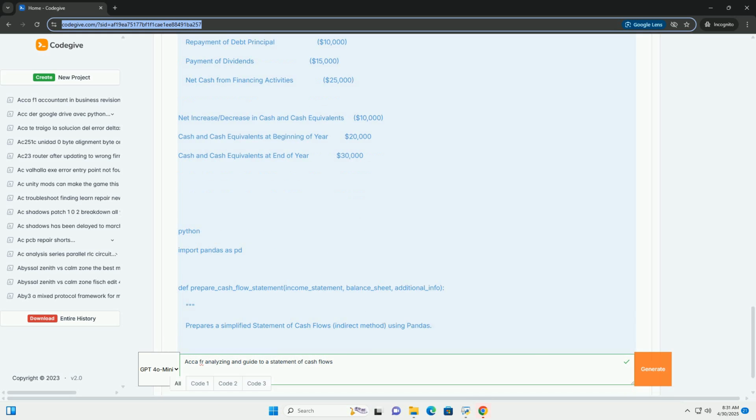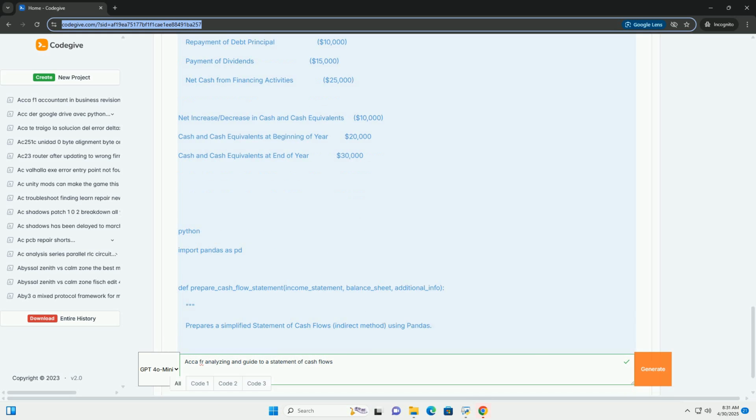Total liabilities and equity $250,000, $310,000. Additional information: during 2023, the company purchased equipment for $70,000. The company repaid $10,000 of long-term debt. The company issued dividends of $15,000.